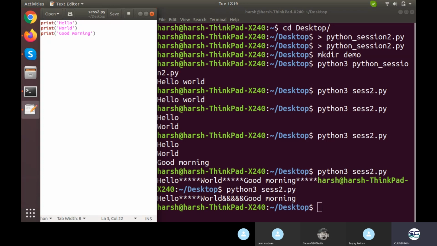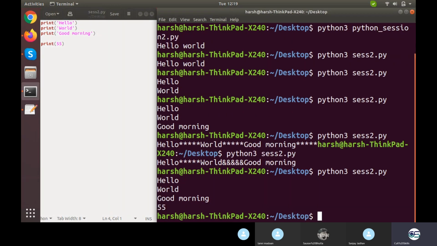Now what if you want to write a number? That was for the string part. If you want to write a number, just remove the inverted commas. You can simply write 55, it will work. Fine. What is the difference between this 55 and this 55?